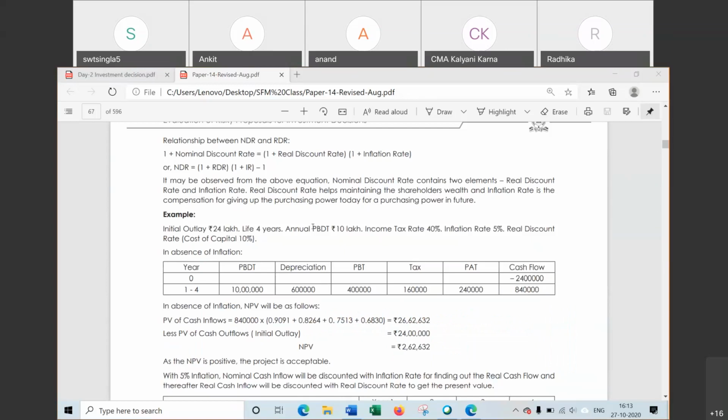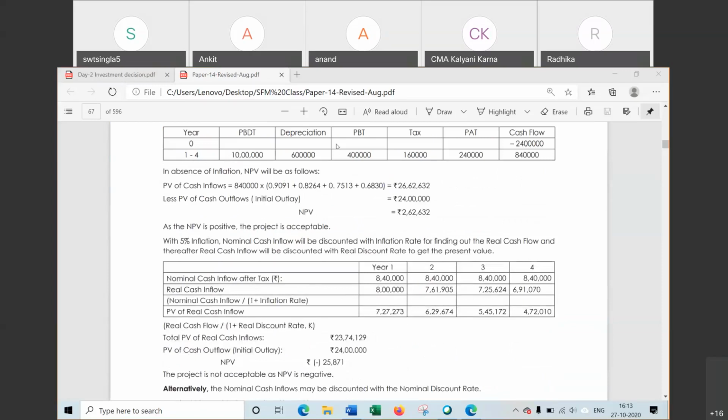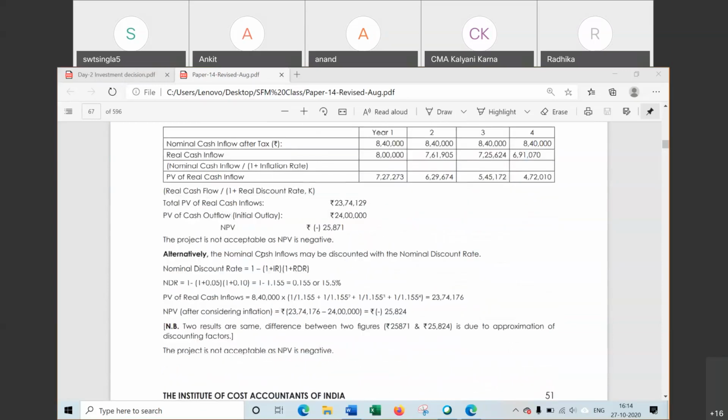Next one, life 4 years. Annual profit before depreciation and tax 10 lakh. Income tax 40%, inflation 5%, real discount rate, that is cost of capital, is 10%. So how to find NPV in this case when the rate of inflation is given? There are two methods given in this question, one is this one and another method is this one. So first we are taking the alternative method.